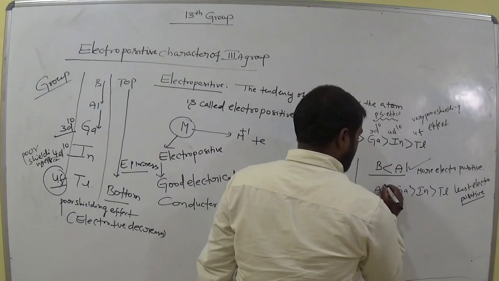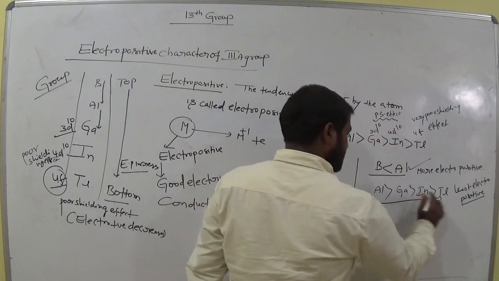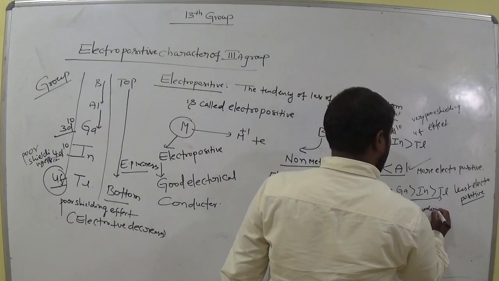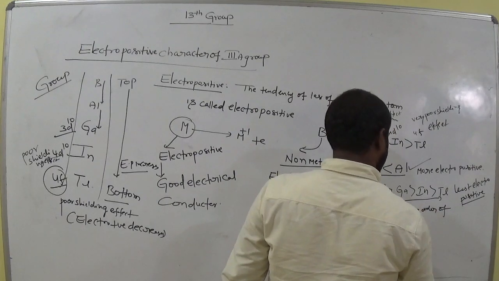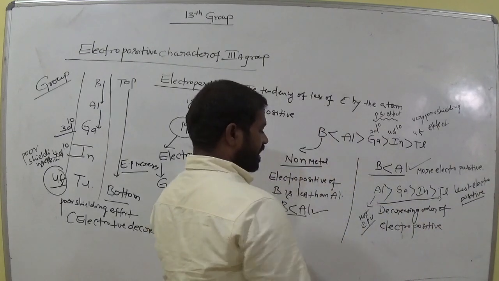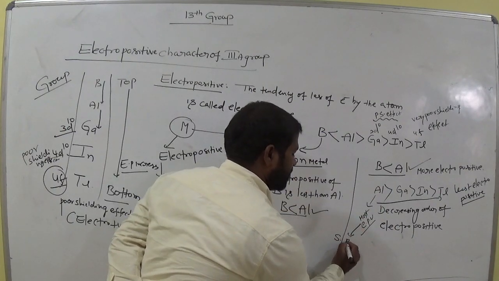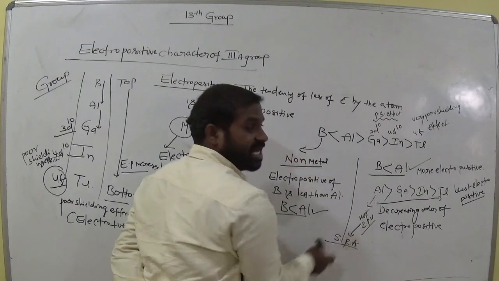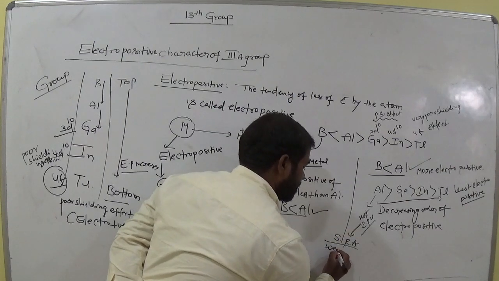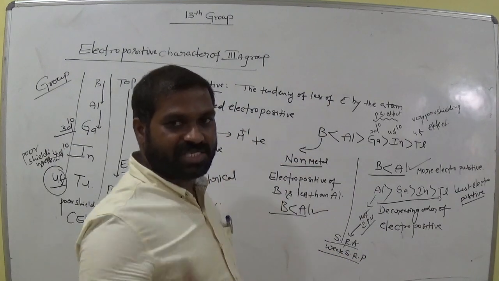This is the decreasing order of electropositive nature, from highest to lowest. More electropositive means strong reducing agents. So what about the standard reduction potential? Strong reducing agent means weak standard reduction potential. SRP means standard reduction potential, already discussed.